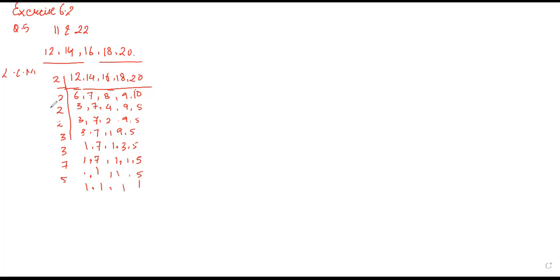The LCM is 5040 times 11, and this is your answer, the least number which can be divided exactly by all the even numbers between 11 and 22. So this is how you will do exercise 6.2 question number 5.